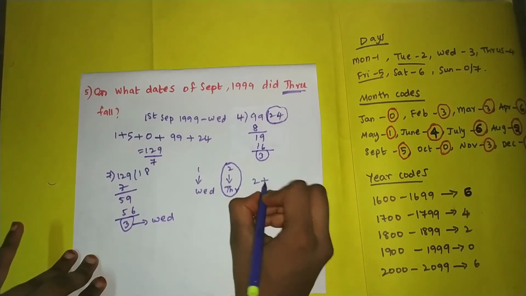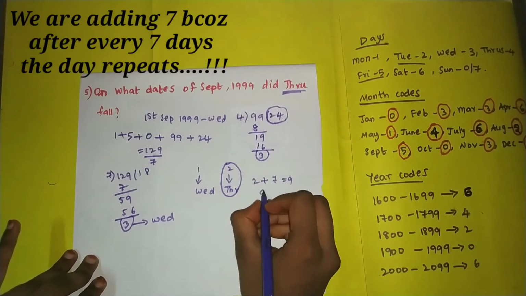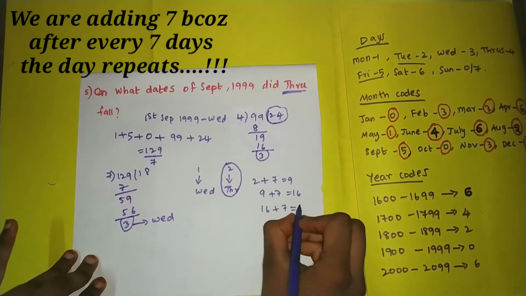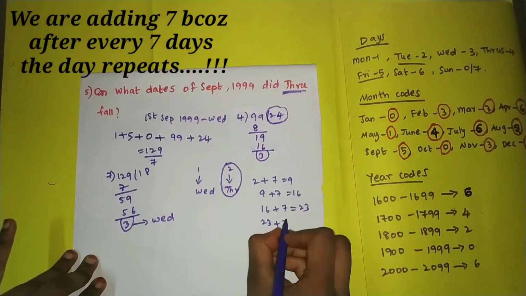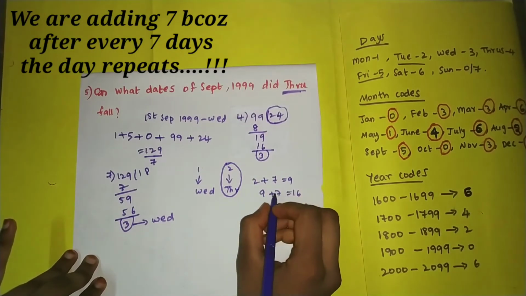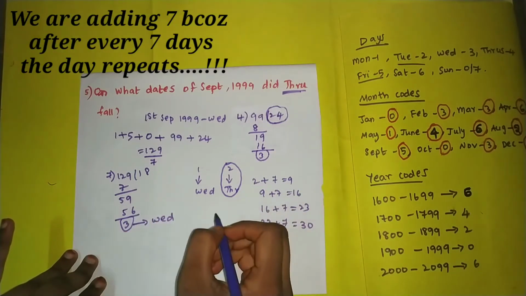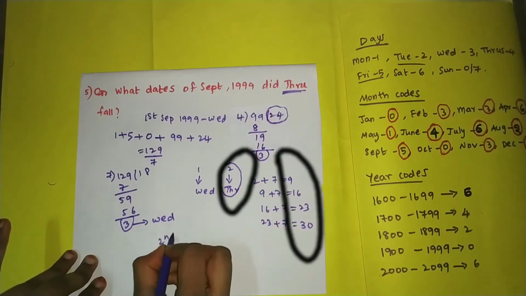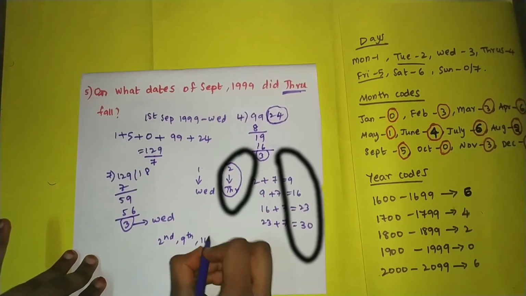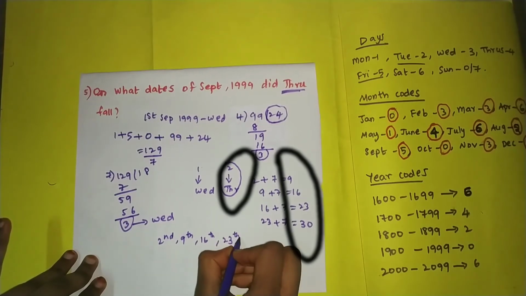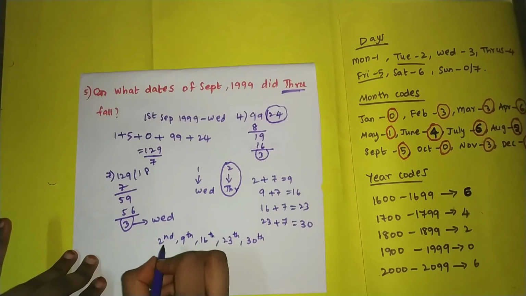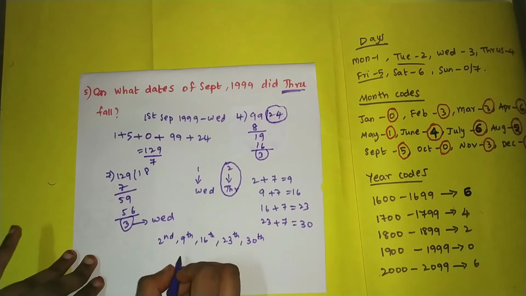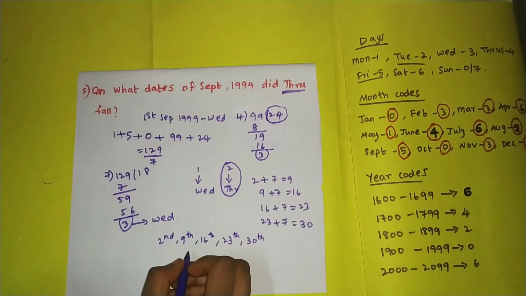So by this you can calculate 2 plus 7 equals 9. Again 9 plus 7 equals 16. 16 plus 7 equals 23, and 23 plus 7 equals 30. Why are we adding 7? Because after 7 days a day repeats. So that is the reason why we are adding 7. Hence the Thursdays fall on 2nd, 9th, 16th, 23rd and 30th of September 1999. So in this way you have to solve these types of questions.